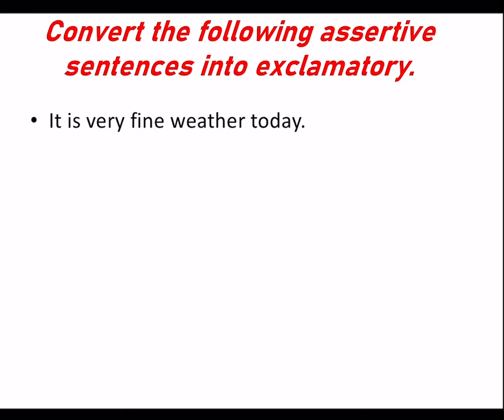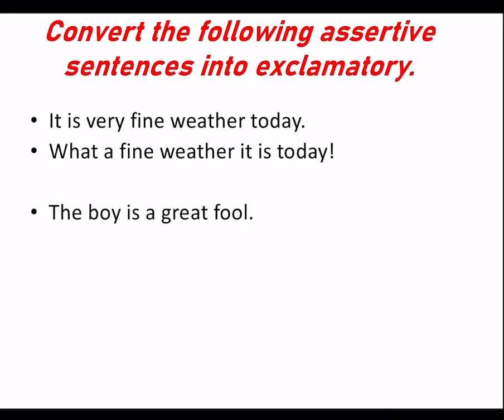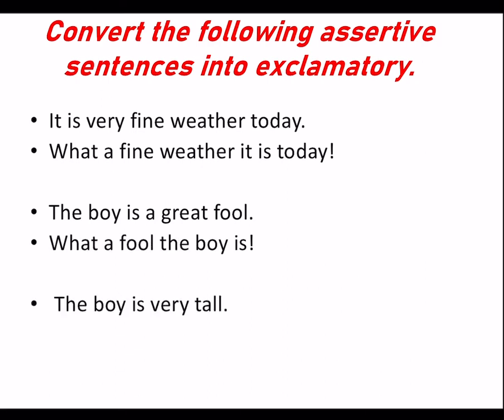There are a few set of rules that we need to follow for this as well. It is a very fine weather today. What a fine weather it is today. The boy is a great fool. What a fool the boy is. The boy is very tall. How tall the boy is. Now let us see how these sentences are changed. Basically, while changing from assertive to exclamatory, we add an exclamatory mark at the end of the sentence. We use the words what and how. Let us see how they are used.